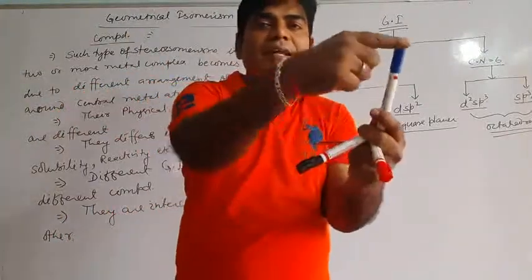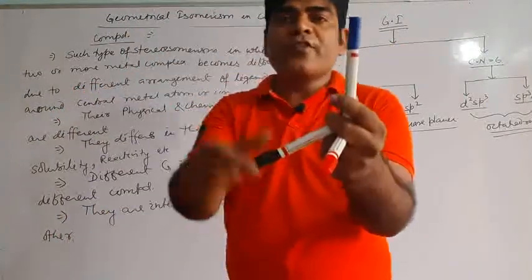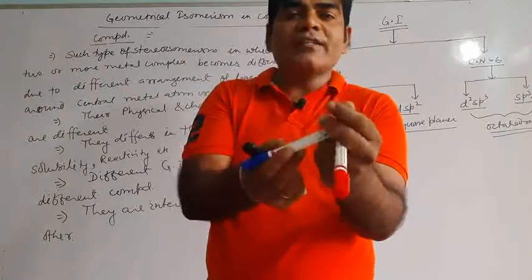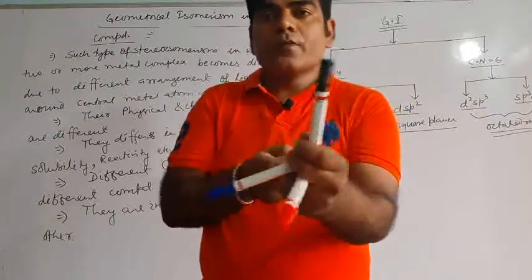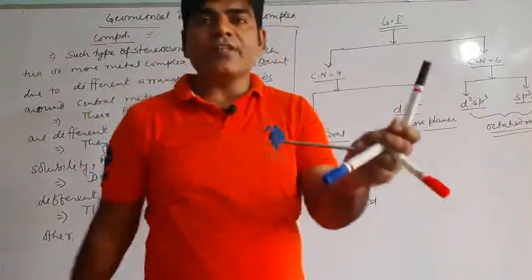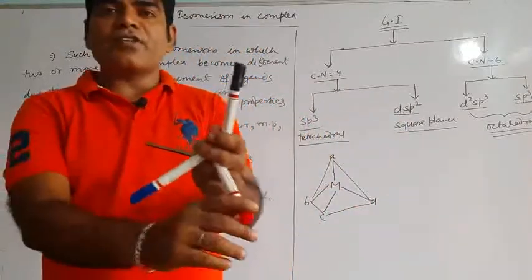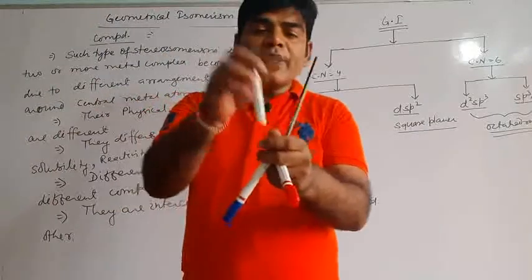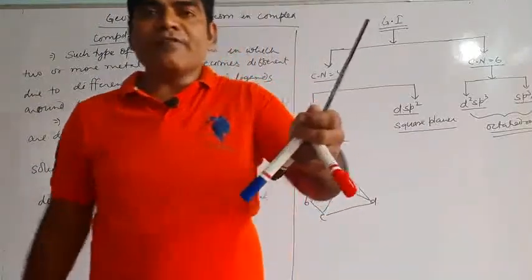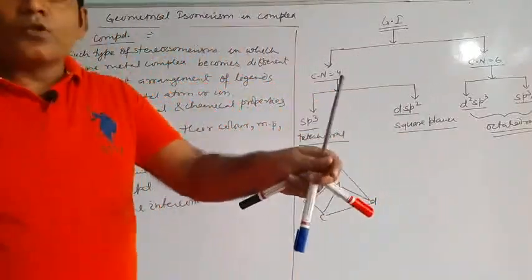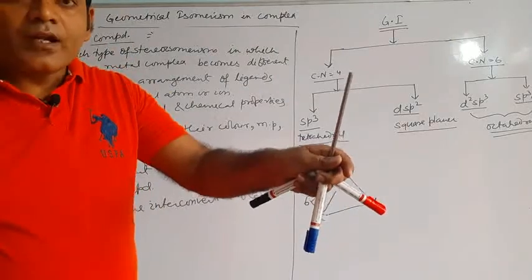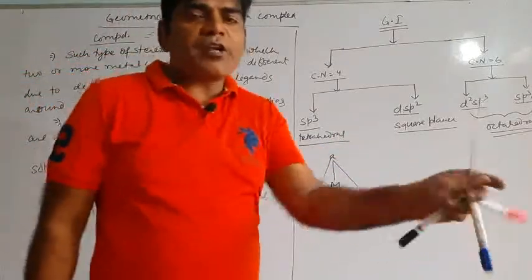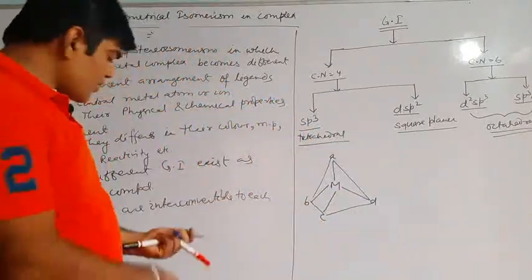If this ligand is interchanged with this, this ligand will be over here and this ligand will be over here. Is there any difference in the complex? No, there is no difference. If this is attached over here and this is attached over here, is there any difference? No. So all positions are the same. You rotate from anywhere, all positions are the same.